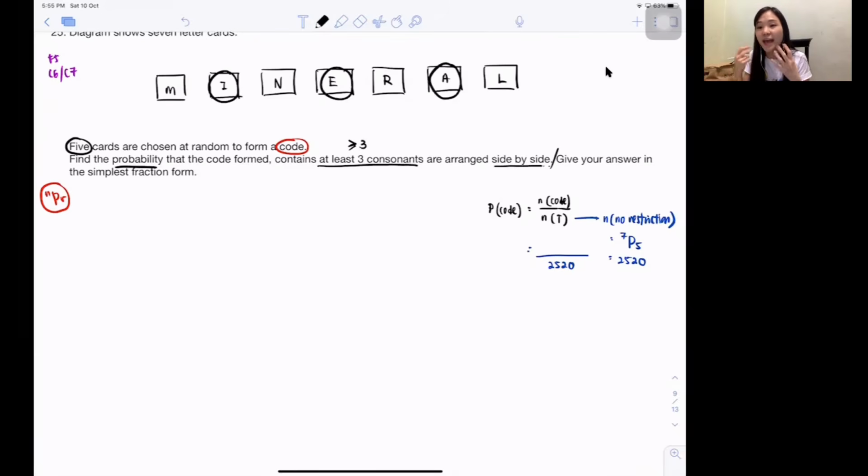So whenever they say at least 3 consonants, that means you can have 3 consonants or 4 consonants. Don't ask me, teacher, 5 consonants? Impossible, because I only got 1, 2, 3, 4. 4 consonants. So don't expect there will be 5 consonants. Can? So again, you guys need to do one by one.